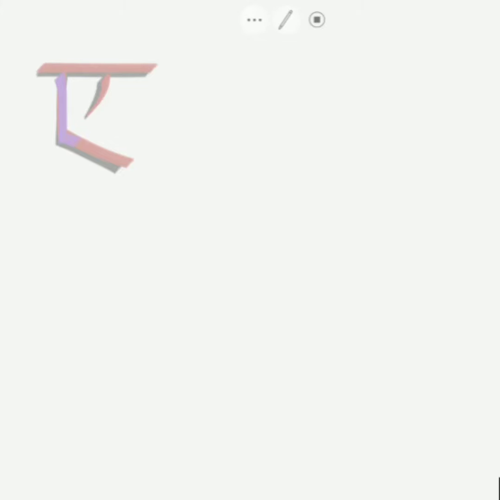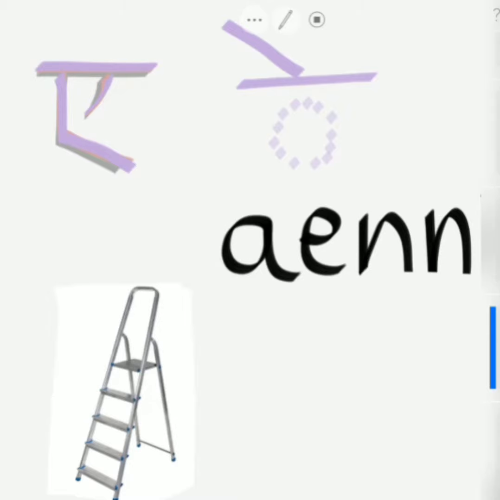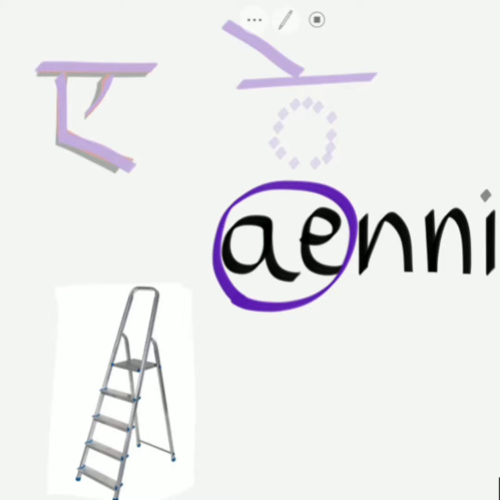Next word is A. If the dotted circle is Vyanjana, A is represented as a matra above the Vyanjana. This vertical line is called matra. The Tamil word which has a similar pronunciation as A is Eni. A in Eni is pronounced similarly as Hindi A.